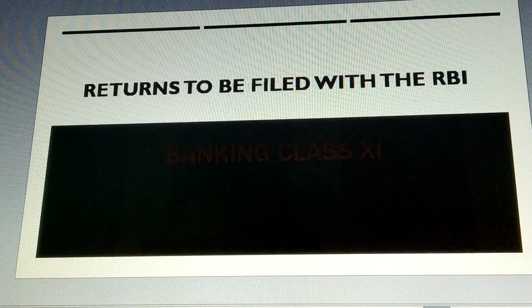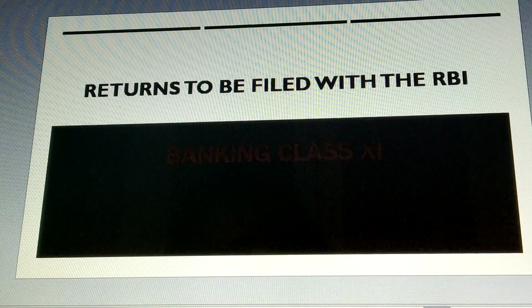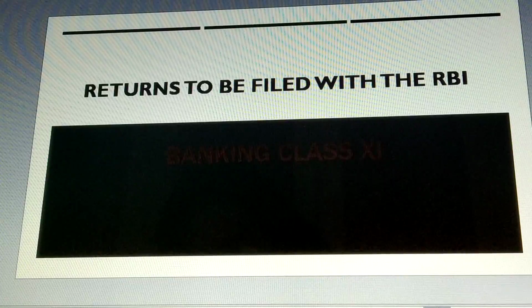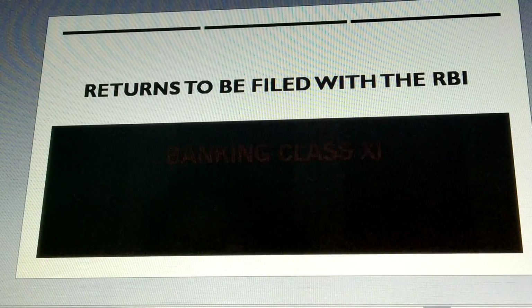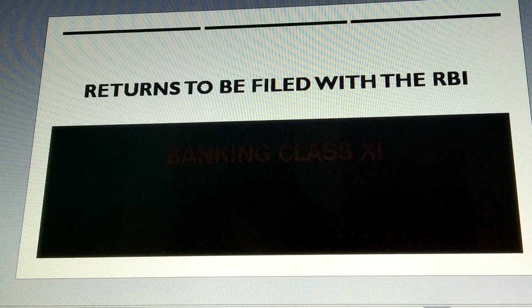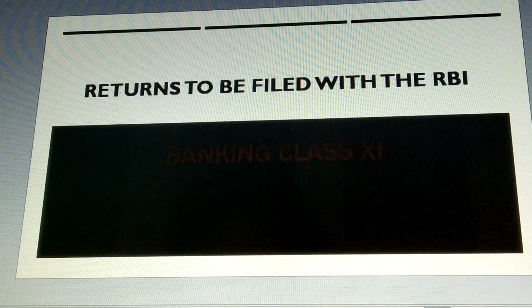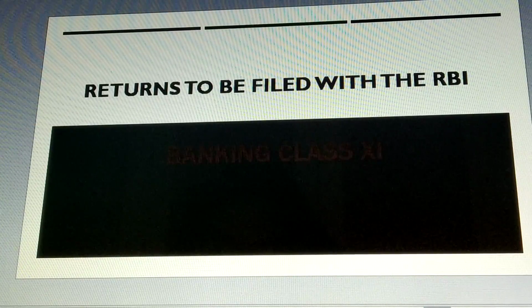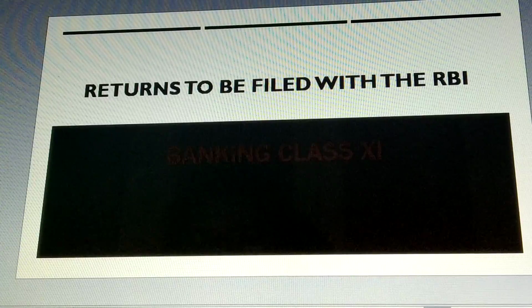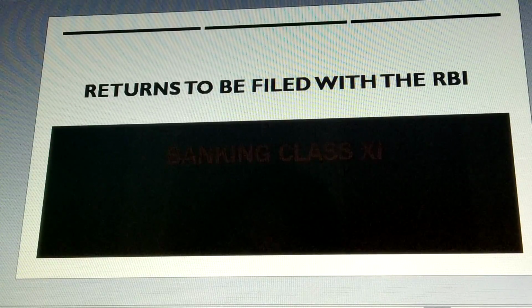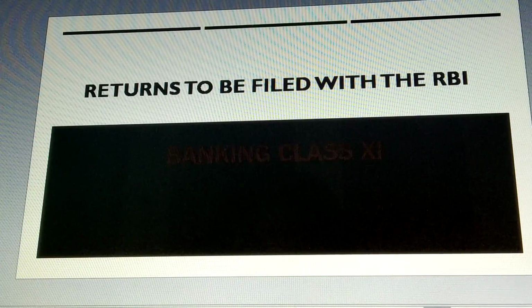Hello student, I am back with the next subtopic in banking, that is returns to be filed with the Reserve Bank of India. Now in this subtopic we are going to see which returns are to be filed as per different sections.